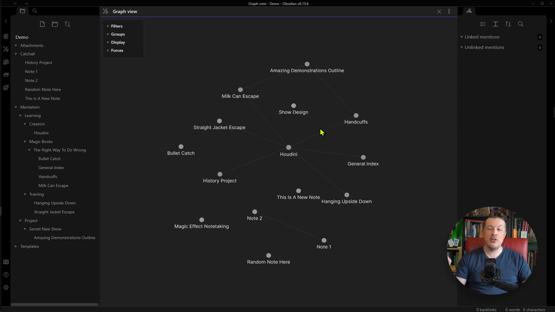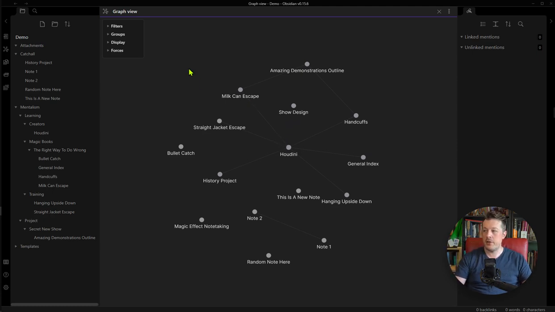But this is really cool when I am trying to navigate through creating something and seeing, okay, what else am I missing? This view right here shows me what I might be missing, and I might include something else that my brain just forgot about.